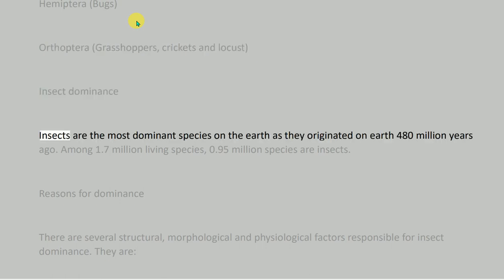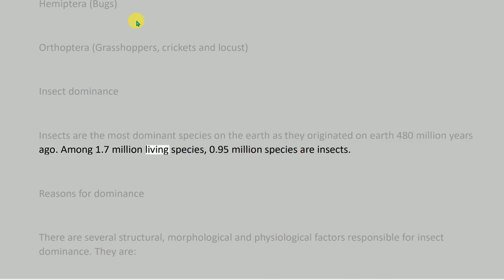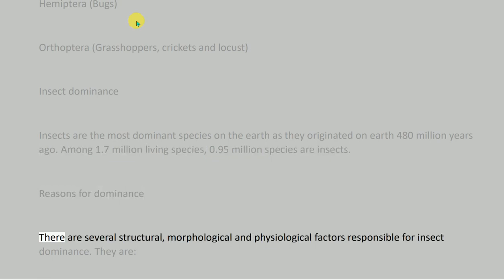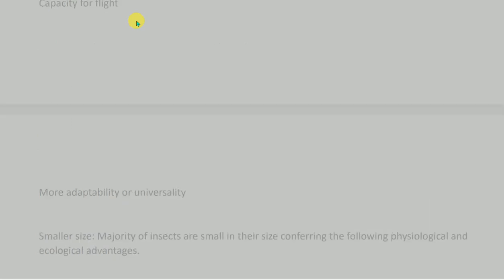Insect dominance. Insects are the most dominant species on the earth as they originated on Earth 480 million years ago. Among 1.7 million living species, 0.95 million species are insects. Reasons for dominance. There are several structural, morphological and physiological factors responsible for insect dominance. They are: capacity for flight, more adaptability or universality, smaller size. Majority of insects are small in their size, conferring the following physiological and ecological advantages.